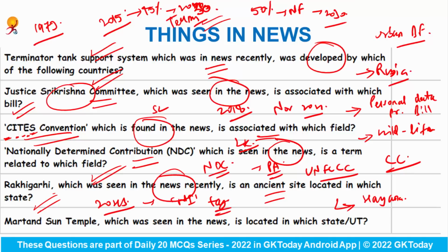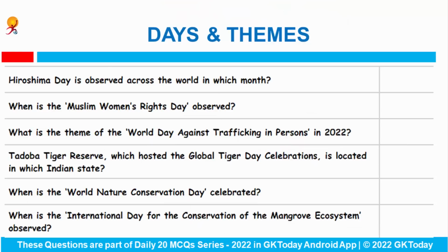Okay, Martand Sun Temple, which was seen in the news recently, is located in which state or the Union Territory? This Sun Temple lies in the Union Territory of Jammu and Kashmir, in Anantnag district. Fine. Next we'll see some of the important days and themes.